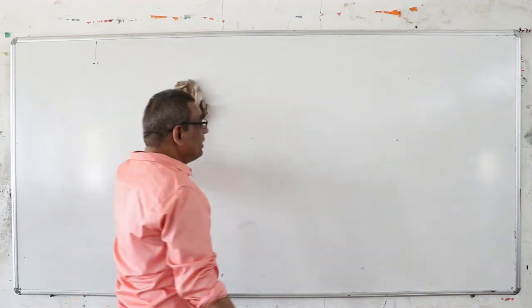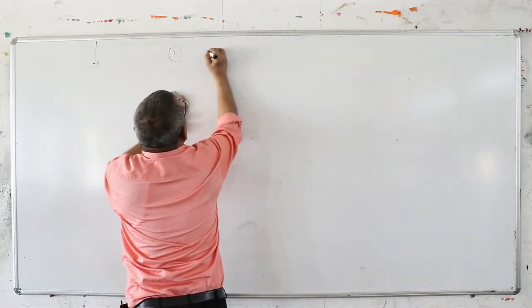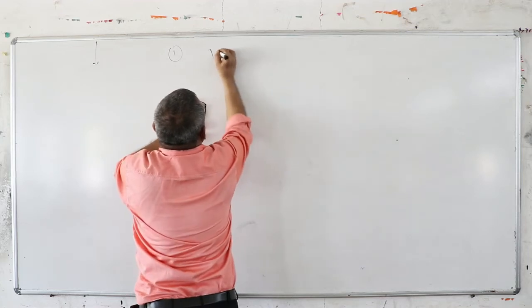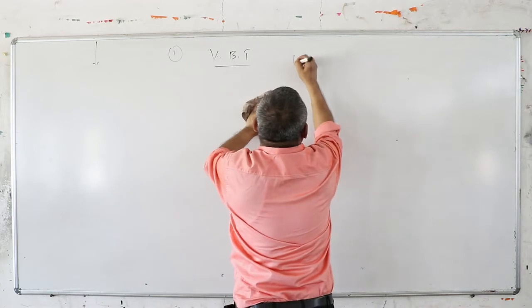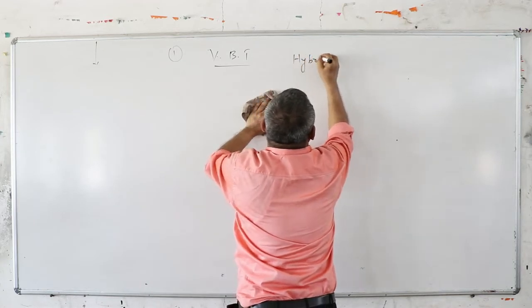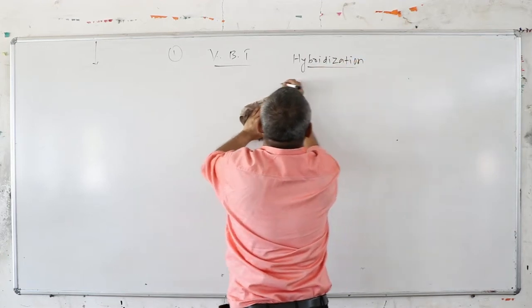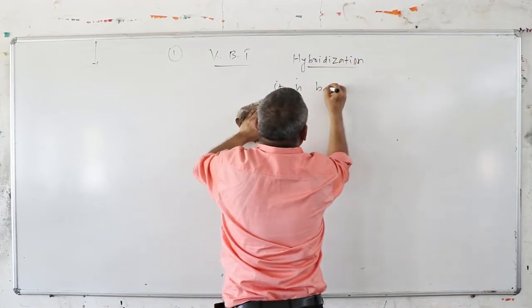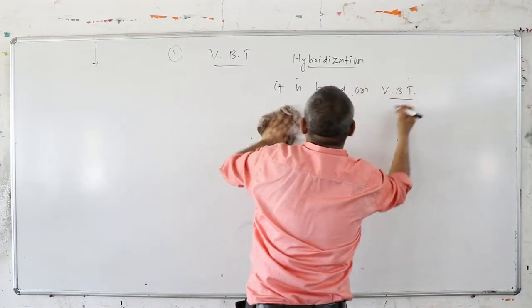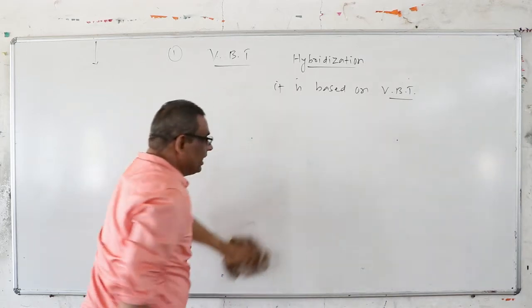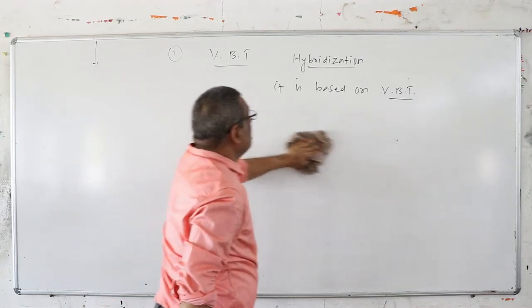Now you come to the shortcut. The first theory, valence bond theory, is called VBT. Hybridization is based on this theory. Hybridization, you have heard the name, is a very basic concept of the 11th class. It is based on which theory? Valence bond theory. Valence bond theory was proposed by Heitler and London.